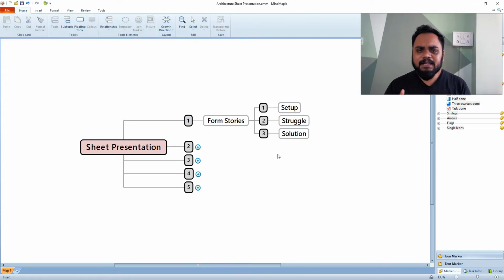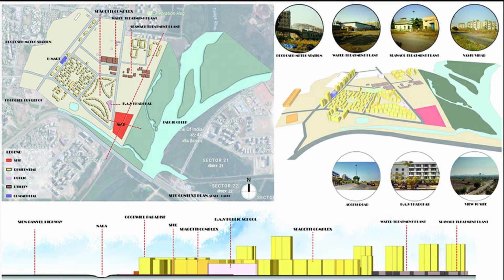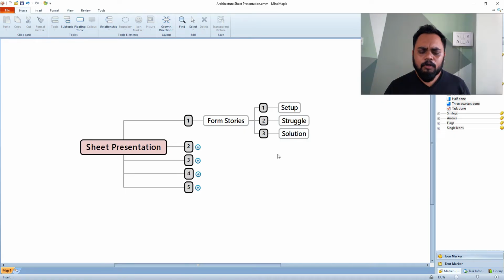Let's say that we are designing maybe a culinary institute, an institute where students learn how to become chefs. And just look at it. This is the site, and below the site we have a highway with a lot of cars going, and at the north we have a school, at the east we have a creek. And a lot of times there's a lot of dust that comes from the highway because there's a lot of pollution because of cars and because of construction sites.